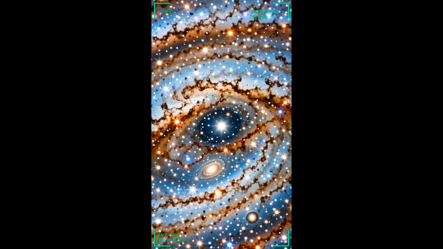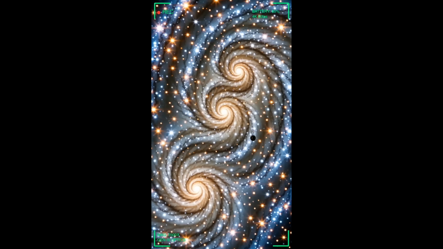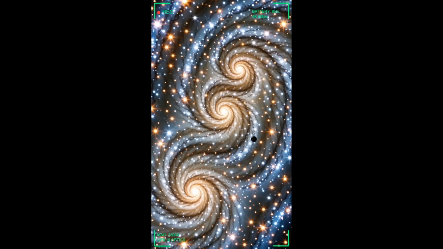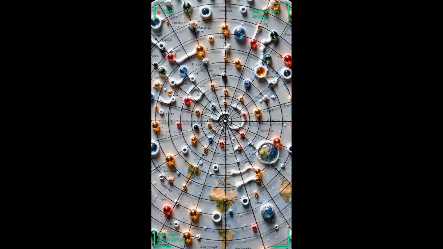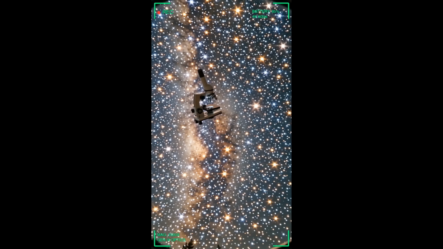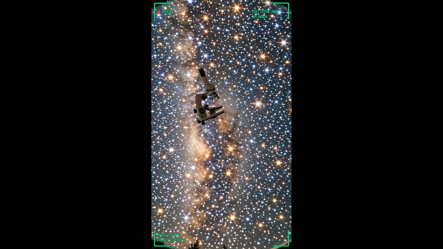Imagine stretching your mind across the entire universe. Let's scan the cosmic enormity. There are over 2 trillion galaxies, each with millions or billions of stars. The observable universe spans 93 billion light years in diameter. But what's beyond? Endless cosmic wilderness or something else?